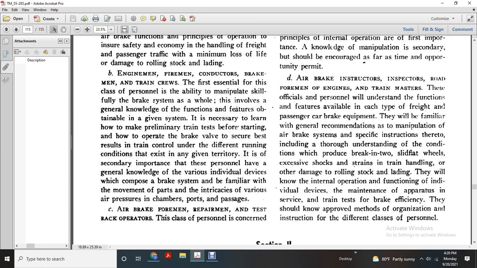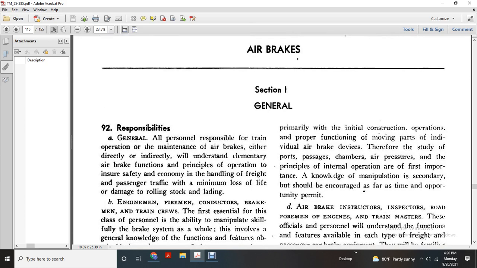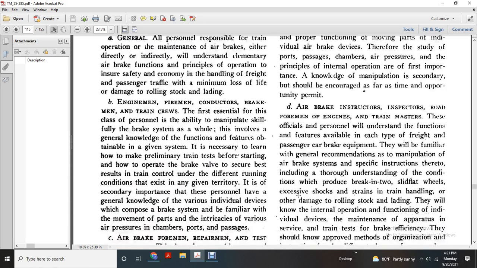C. Air brake foreman, repairman, test and rack operator. This class of personnel is concerned primarily with the initial construction, operation, proper function, and moving parts of the individual air brake devices, therefore studying the ports, passages, and chambers for air pressure and the principle of internal operation. This is first in importance for the knowledge and manipulation. Secondary attention should be given as far as time and opportunity permit.